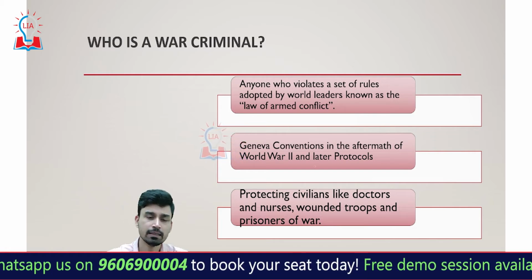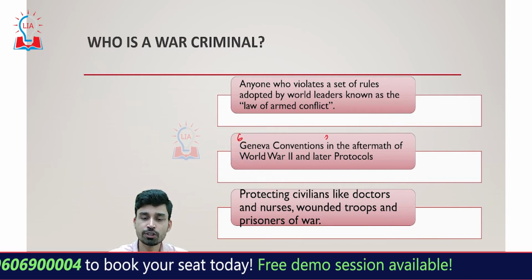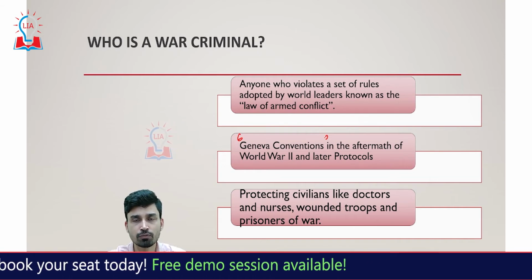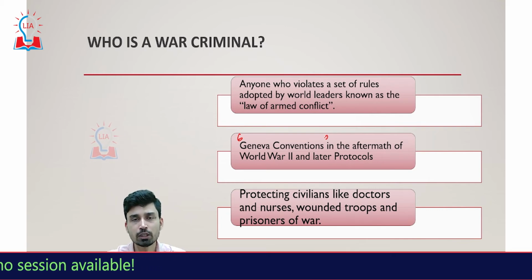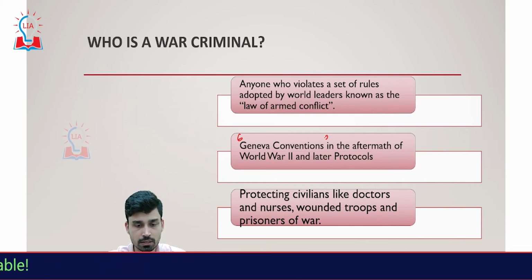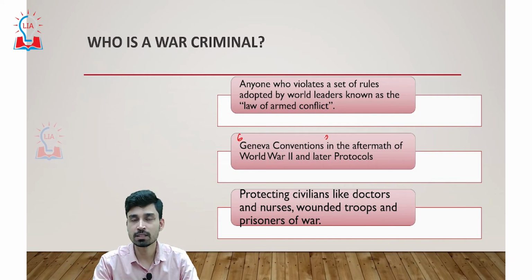So basically, the main text which determines war crimes and the set of rules and laws was the Geneva Convention, which was signed after World War II, and later on more protocols were added to the same Geneva Conventions. The main aim of such conventions and laws is to protect civilians, especially medical professionals like doctors who are looking after the injured in the war and conflict. We also have nurses, wounded troops that cannot take part in war anymore, as well as prisoners of war. There are certain limitations which a country has to adhere to while dealing with such people.